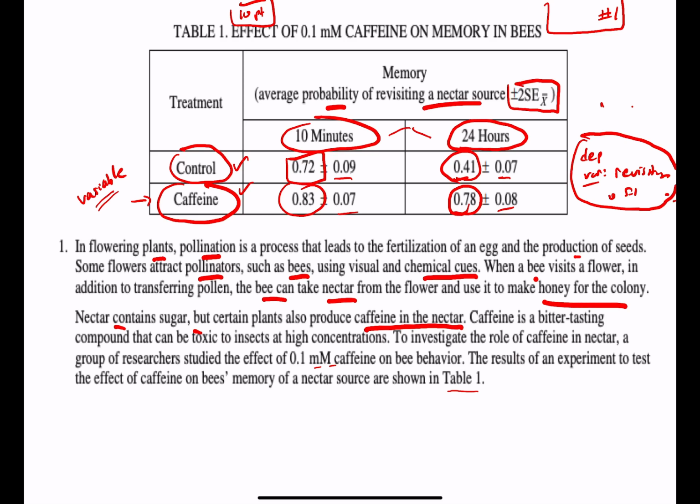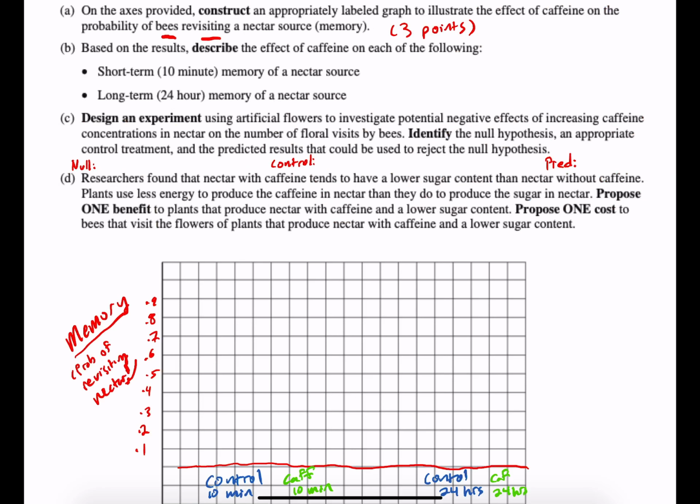So this is essentially your variable. Your dependent variable is revisiting the flower. Sorry, that got erased. So revisiting the flower or the nectar source. When you're setting it up, typically all graphs are going to be worth 3 points. The dependent variable, like we mentioned, was memory, the probability of revisiting the nectar source. And here are my 4 data entries.